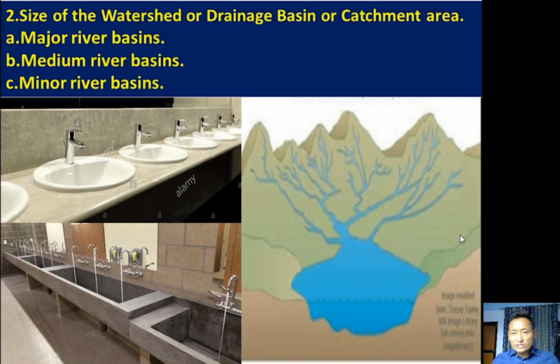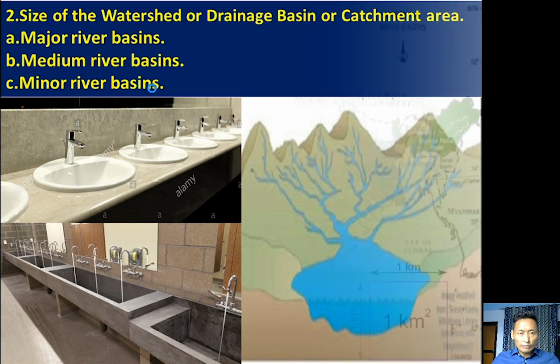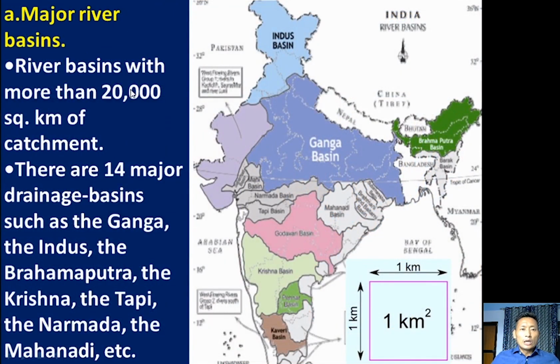Based on the size of this watershed, the river systems in India are divided into three: major river basin, medium river basin, and minor river basin, each also called a watershed or catchment area. So based on that, the river systems are divided into three. The first one is the major river basin: a river basin with more than 20,000 square kilometers.